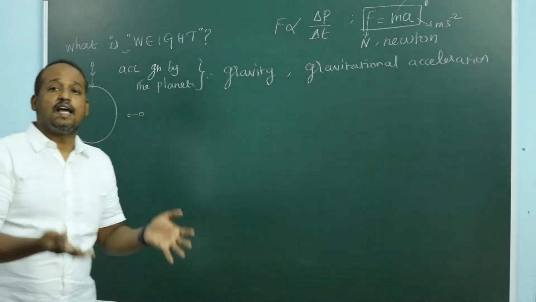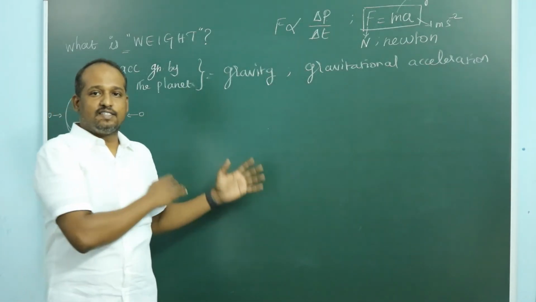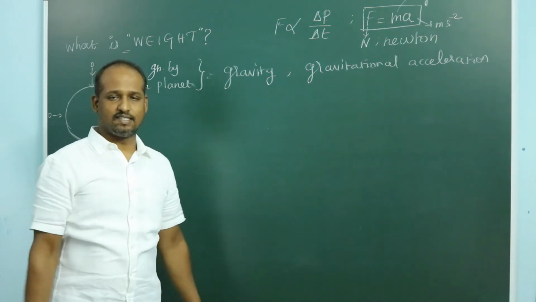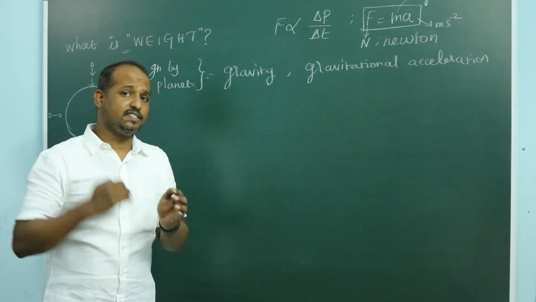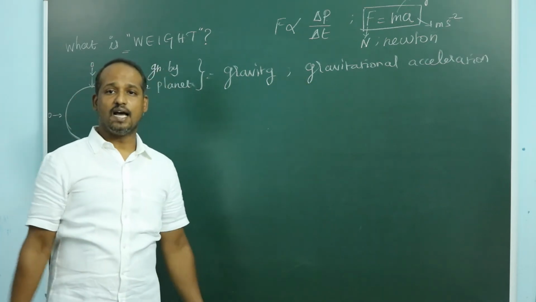So gravitational acceleration is nothing but a type of acceleration. If there is an external acceleration by an external force, we simply call it an acceleration. If the acceleration is given by the planet, we call it gravity or gravitational acceleration.